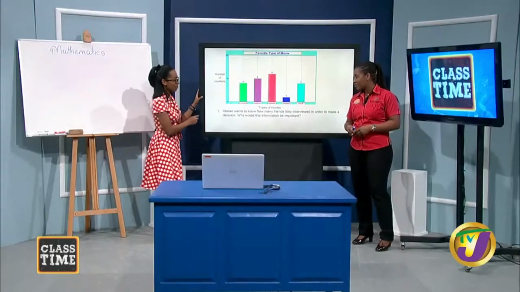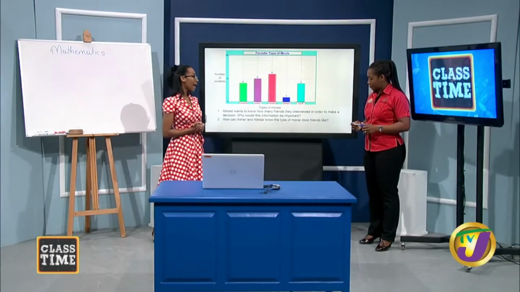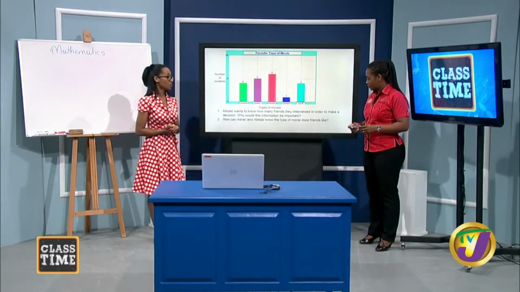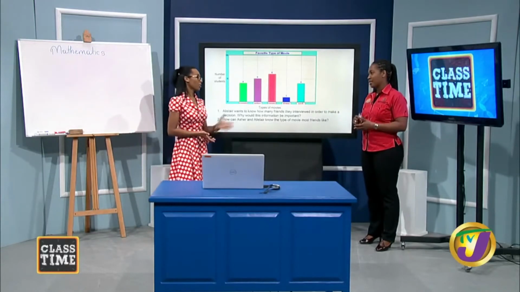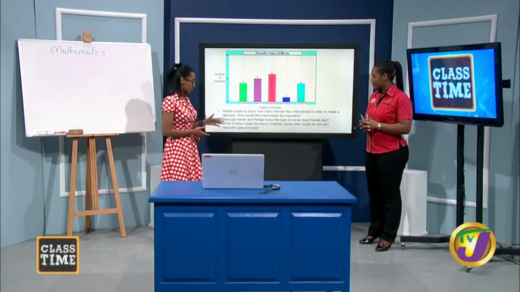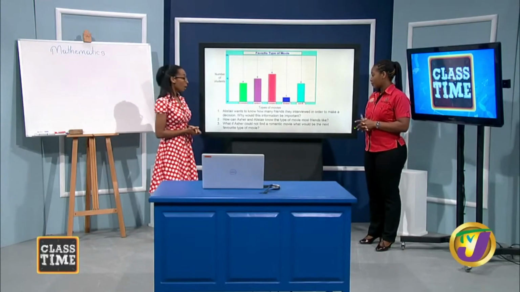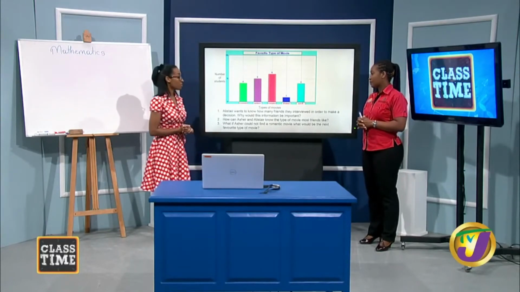All right. They could. I think they have another question. How can Asher and Alistair know the type of movie most friends like? We already told them. So, romance. Right. And let's see now. What if Asher could not find a romantic movie? What would be the next favorite type of movie?